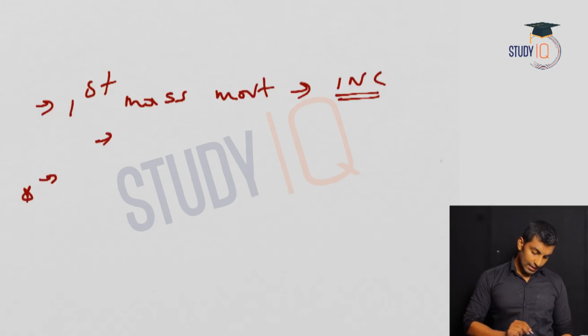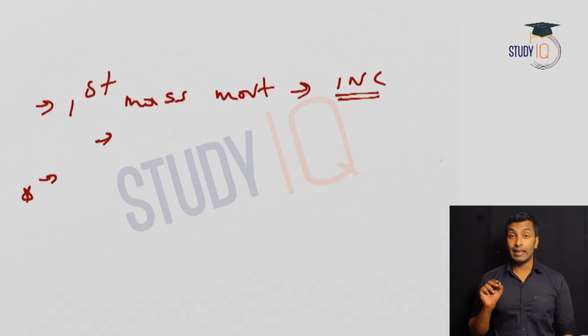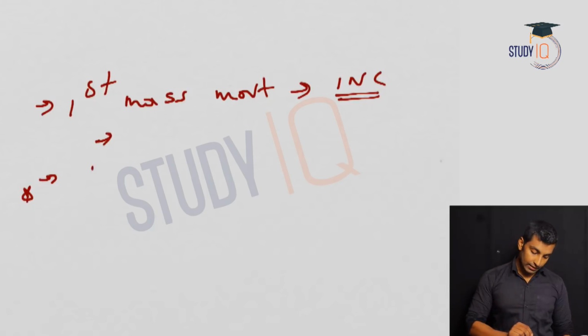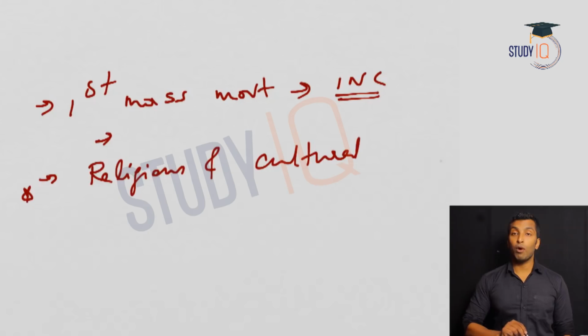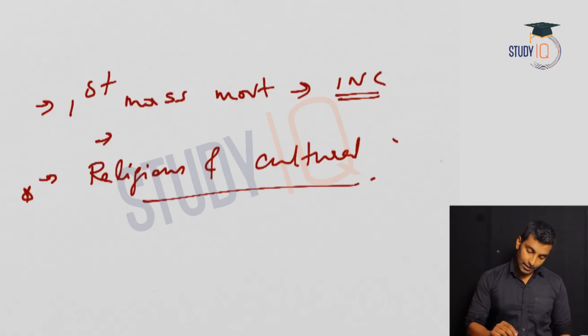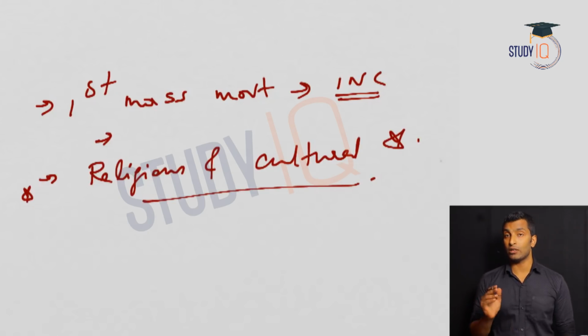Another important point is the leaders used religious and cultural symbols to mobilize the masses. And this we will discuss as a criticism also, because this led to the alienation of one section of the people, that is Muslims. The reason is they used Durga Puja, Ganesh festival, etc. Especially Bal Gangadhar Tilak used the Ganesh festival, right?